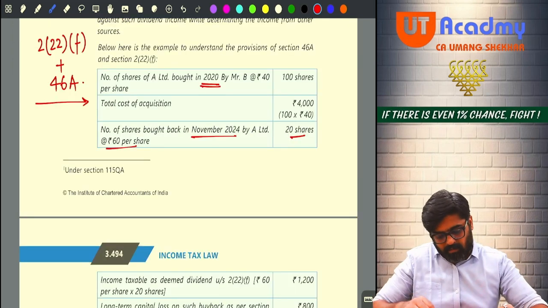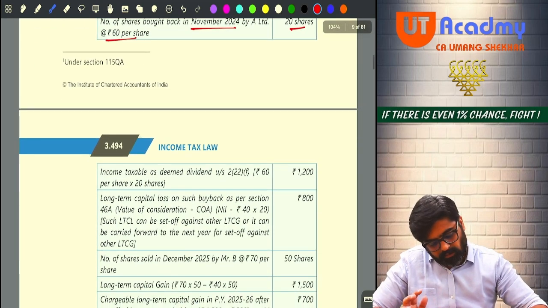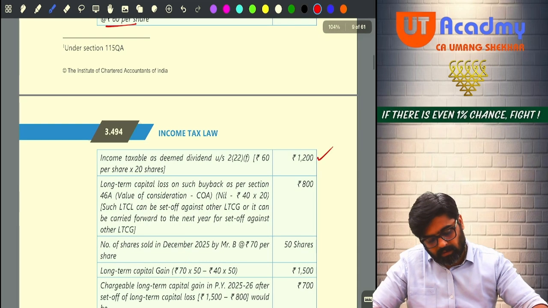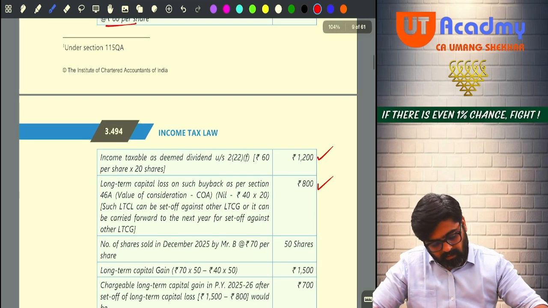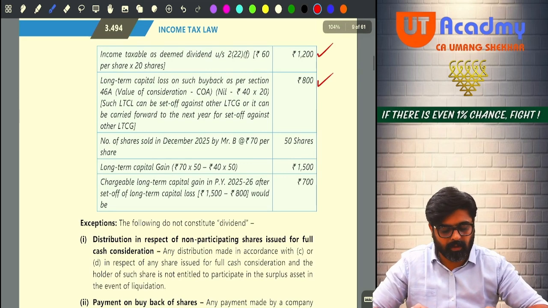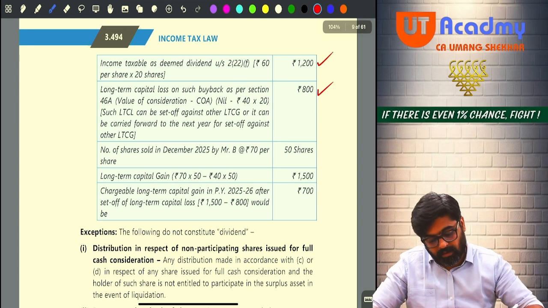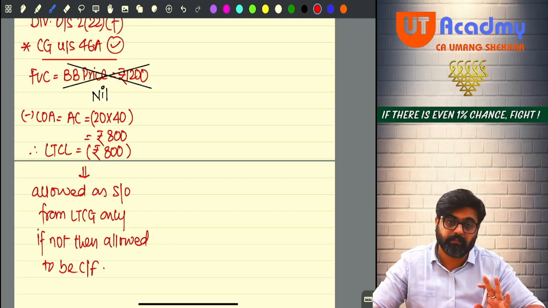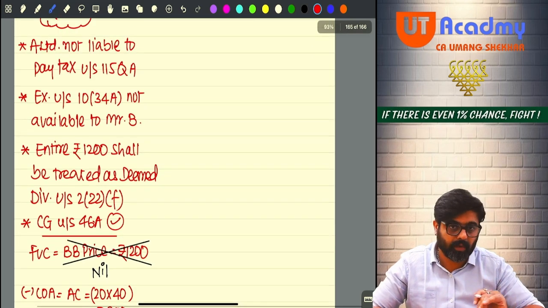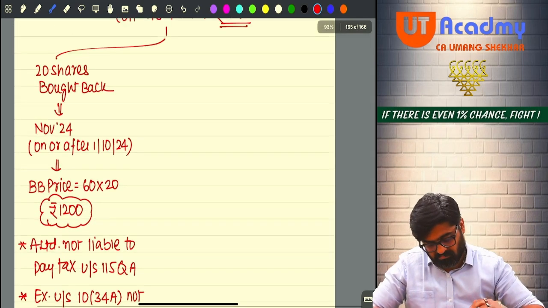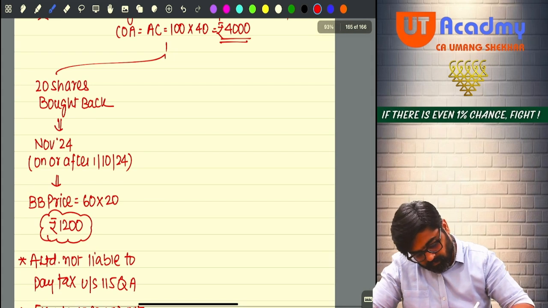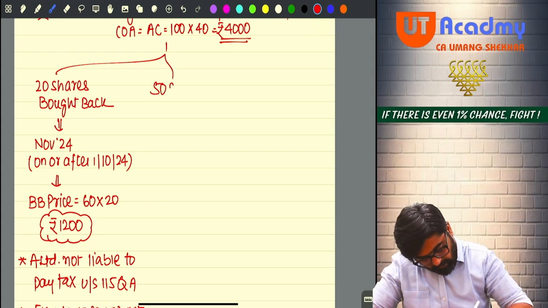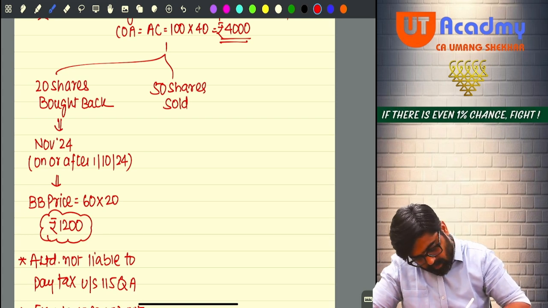Now, what is happening about the other shares? See, 1200 deemed dividend. Okay, 800 is your loss. Number of shares sold in December 25 by Mr. B at 70. December 25, next year, not this year, next year. How many shares bought back by A Limited?